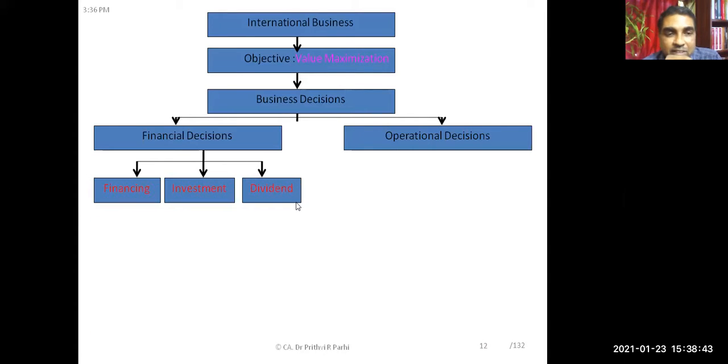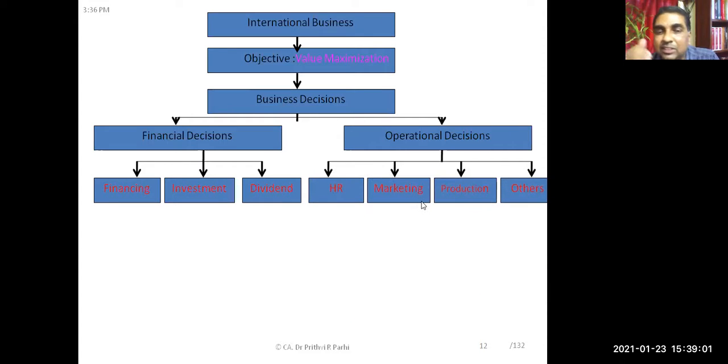And in the financial decision, we can classify them as a financing decision, that means where from to get money. Investment decision, where to make investment. Dividend decision is how to distribute the profits. These are the decisions which are called financial decisions. Operational decisions are many. There might be HR decisions, marketing decisions, production related decisions, and many other decisions which are operational decisions. And in any business, we take all these decisions.